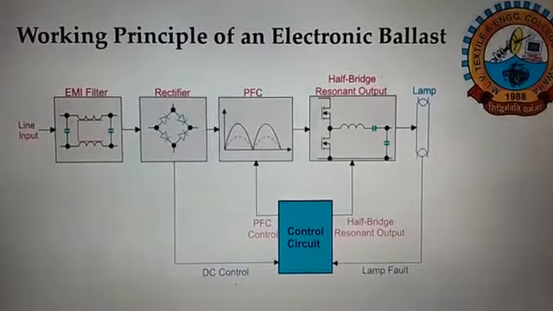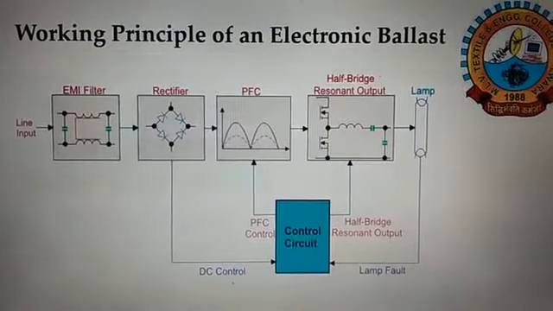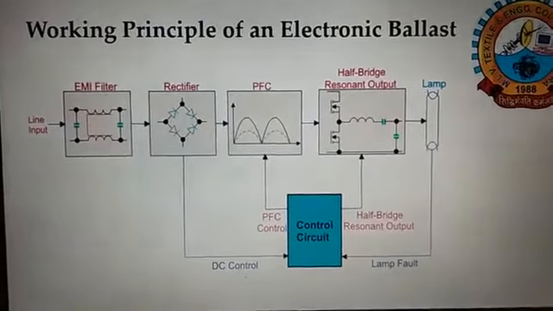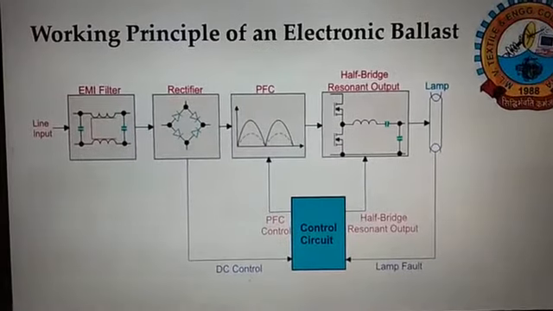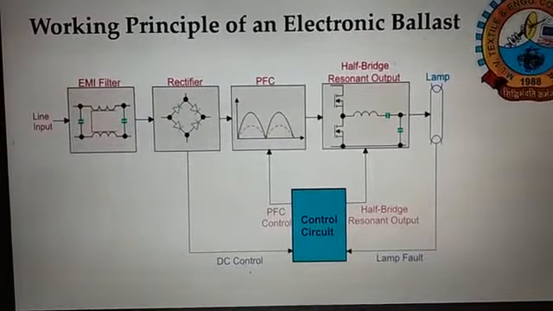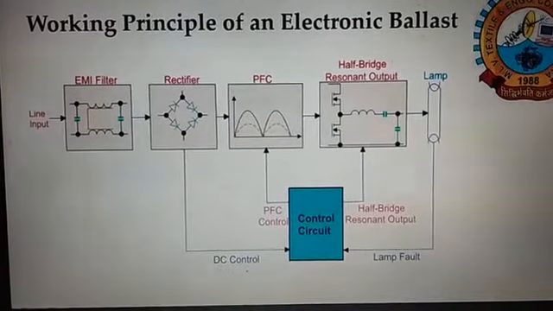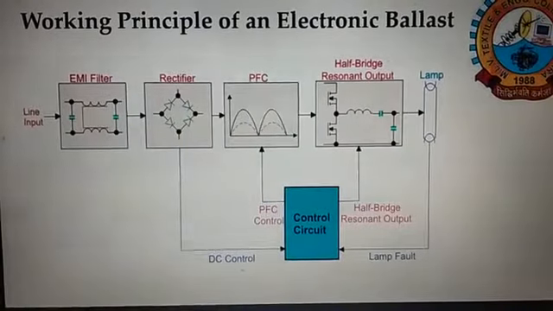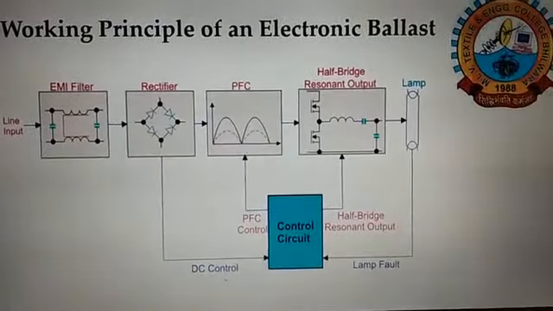This is the working principle of electronic ballast. The main blocks of the electronic ballast devices are: first, EMI filter, that is also called the electromagnetic interference filter; rectifier; PFC.